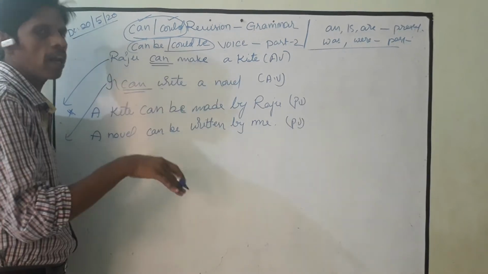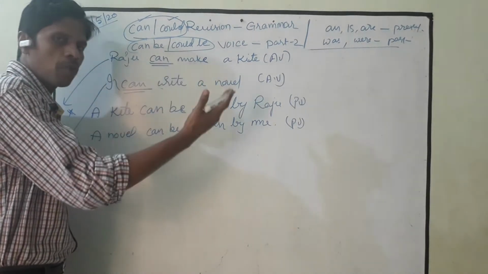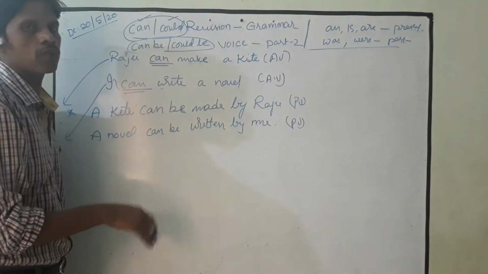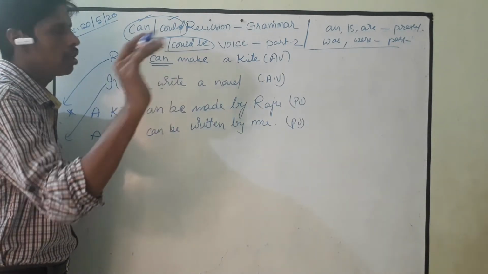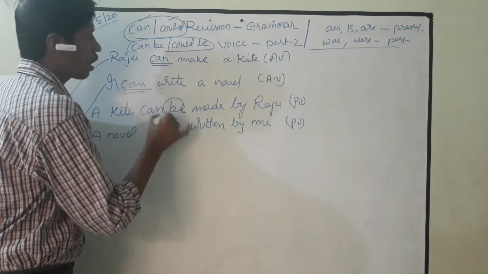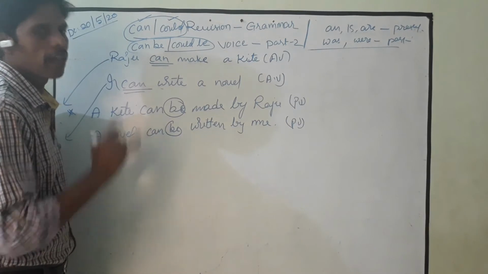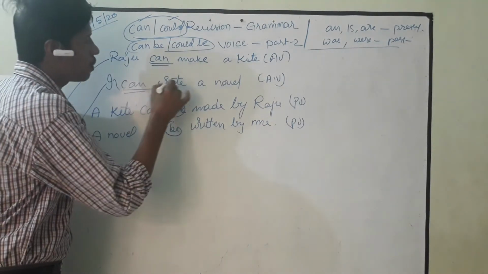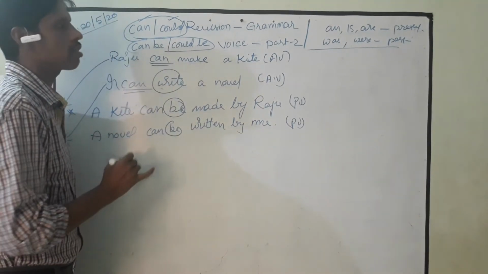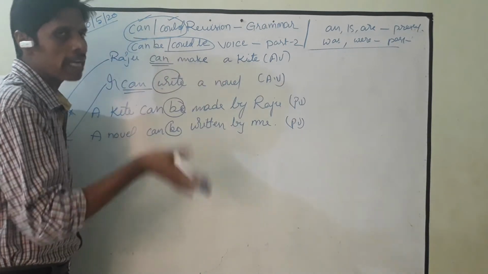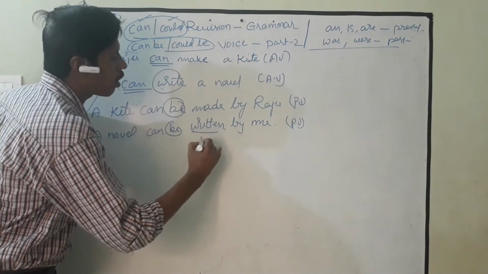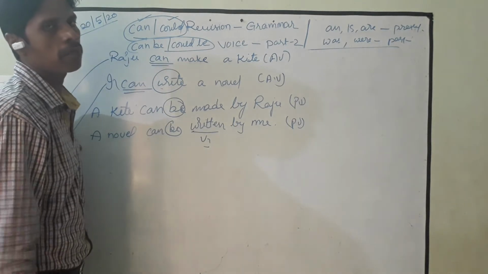If you find any modal auxiliaries, then use the same modal auxiliaries in passive also. Along with them, the only thing you want to use is be. That's all. And one more thing is, whatever the verb is here in active voice, that should be changed into passive voice into V3 form. That's all. These three things you have to remember.